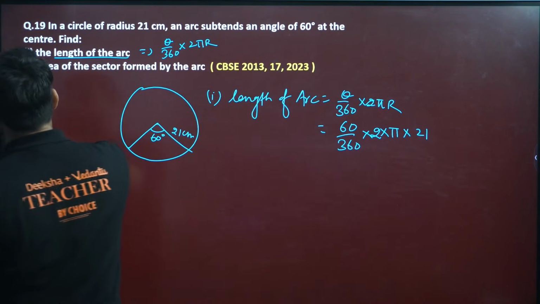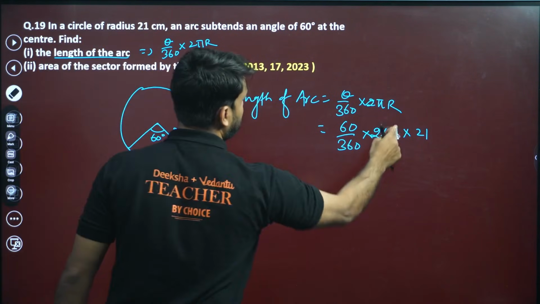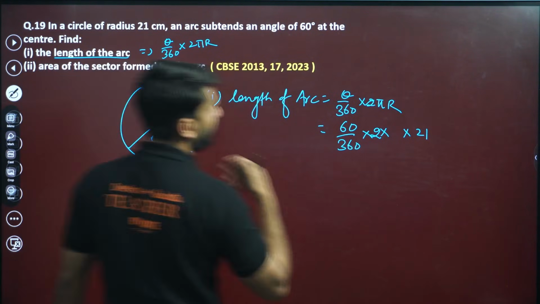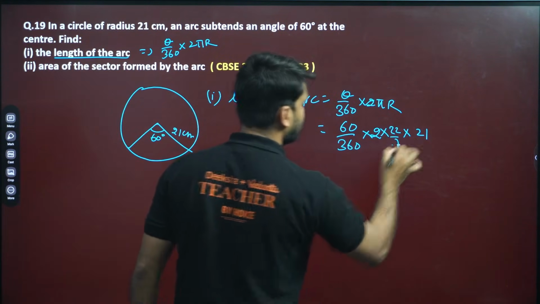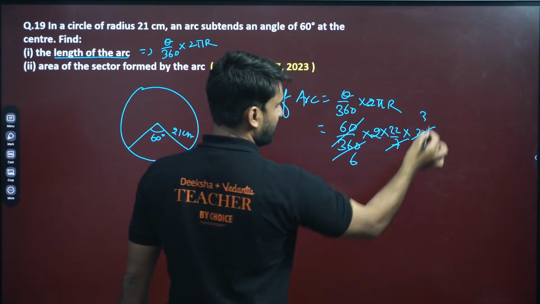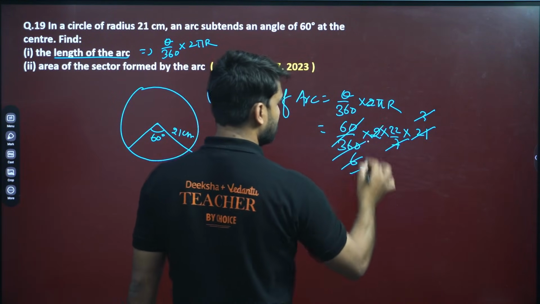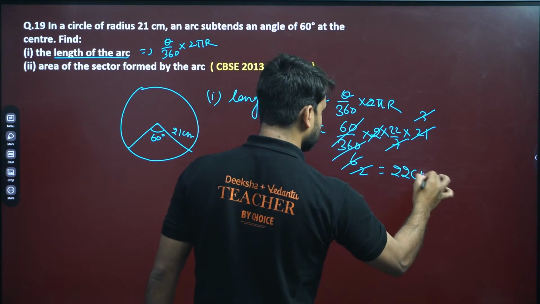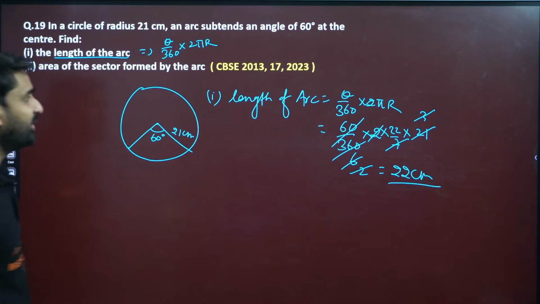Because 21 is there, put pi as 22 by 7 instead of 3.14, so 21 can be cancelled. 3 will cancel here, 2, 2 cancel. So 22 centimeter is the answer, the length of the arc.